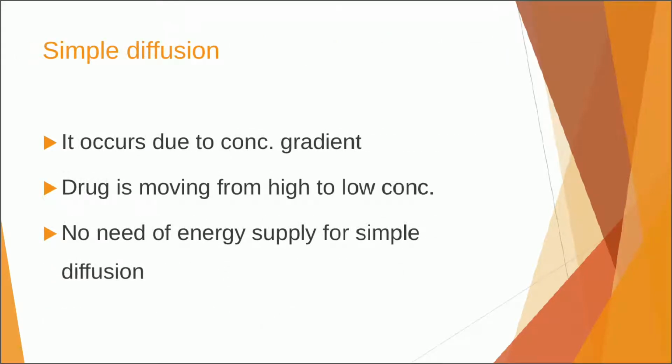When we see the mechanism called simple diffusion, it occurs due to the concentration gradient. The drug moves from the region of high concentration to low concentration, and there is no need for an energy supply for simple diffusion. Initially the concentration of drug is very high in the dosage form, and the concentration of drug is zero or very low in systemic circulation.